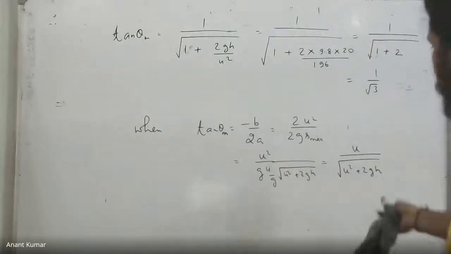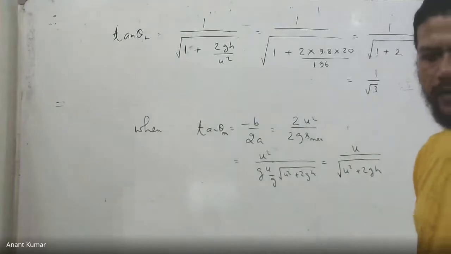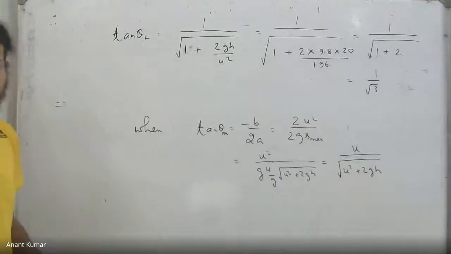Yeah, this is generalized. This is always correct. Tan theta max is u by root u square plus 2gh. This is fine. It's always correct actually. Okay, so wrap it up.